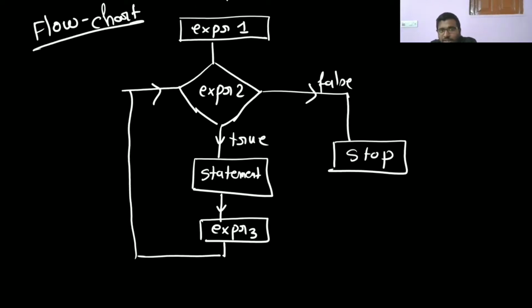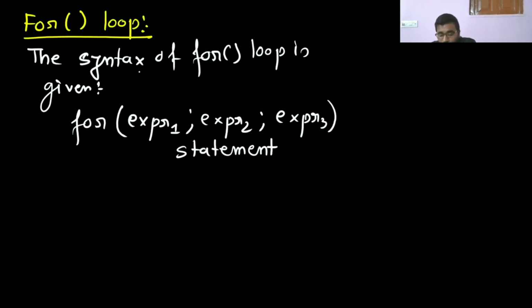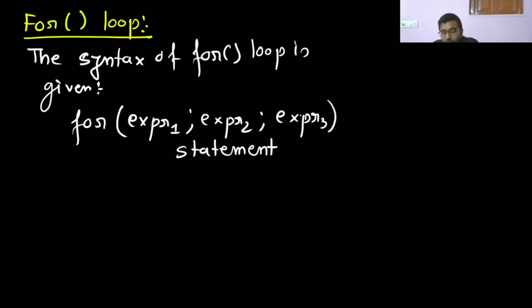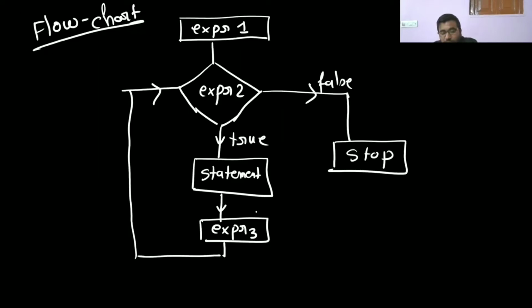That's why we generally say initialization. In the for loop, expression 1 will execute only once in the beginning. Then the expression 2 condition will be checked. If it is true, then the statement executes. After that, what we generally call increment and decrement, that is expression 3, will execute. Then again expression 2 will execute, and if it is non-zero, then the statement, then again expression, and if it is 0, then stop. Understood?